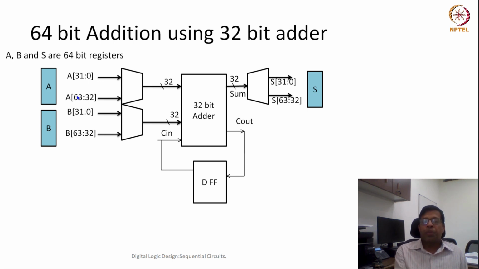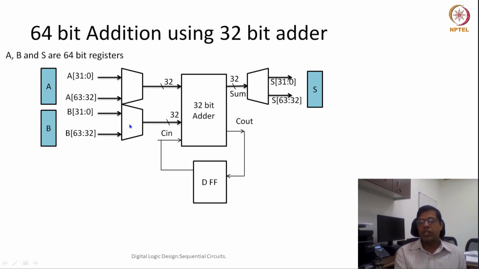Okay, so somehow I have to provide a mechanism so that only either the upper part or the lower part will be given as an input to my 32-bit adder. So I have put a mux here. This mux would have one select line. With this select line we say whether it is the upper half or the lower half. Sorry, this is the lower half, this is the upper half. So which one should be selected?